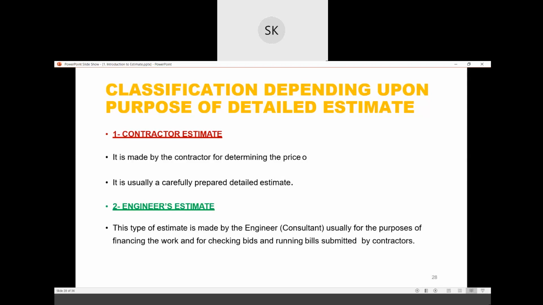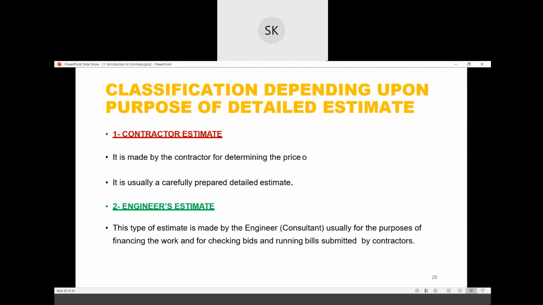So what is the purpose of detail estimate? It is classified into two: contractor's estimate and engineer's estimate. So contractor's estimate is made by the contractor, and he usually prepares the detail estimate very carefully. An engineer's estimate is made by the engineer, usually for the purpose of financing the work and for checking bids and running bills submitted by contractors.